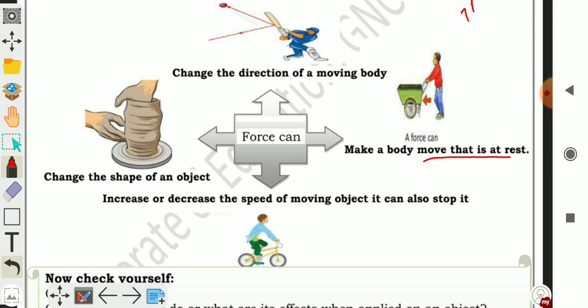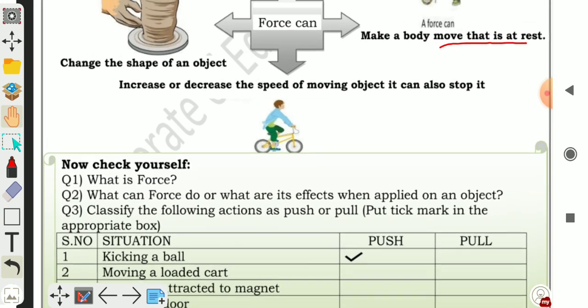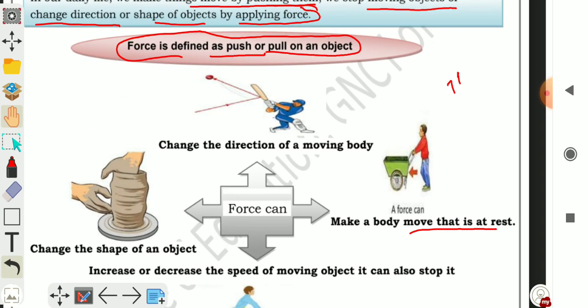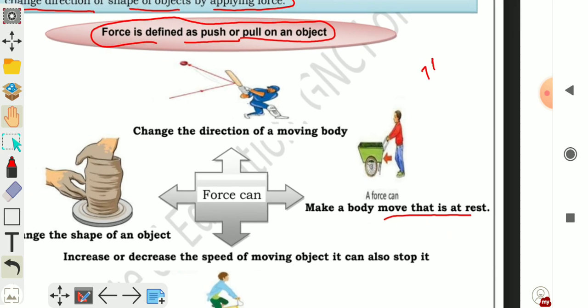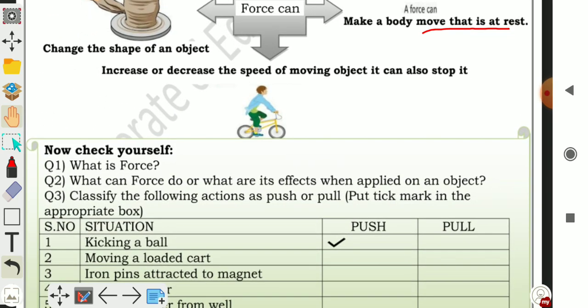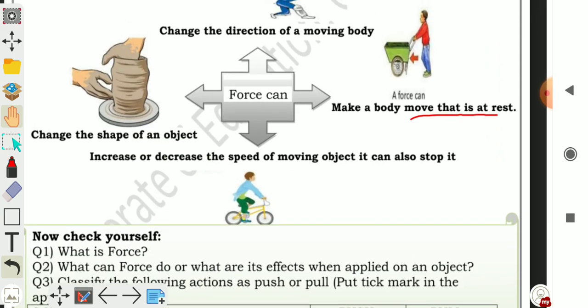So these are the effects of force, or force can do these tasks. Now check yourself. Your first question is, what is force? Force is defined as the push or pull on an object. Second question is, what can force do, or what are its effects when applied on an object? So what can force do? It can change the direction of the moving body.